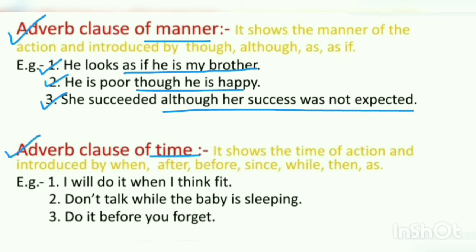The second type of adverb clause is time. It shows the time of action and is introduced by when, after, before, since, while, then, as. Examples, I will do it when I think fit. It always gives the answer of when. Number 2, don't talk while the baby is sleeping. When shouldn't we talk? While the baby is sleeping. Number 3, do it before you forget. When should you do it? Before you forget, again showing the time of the action.